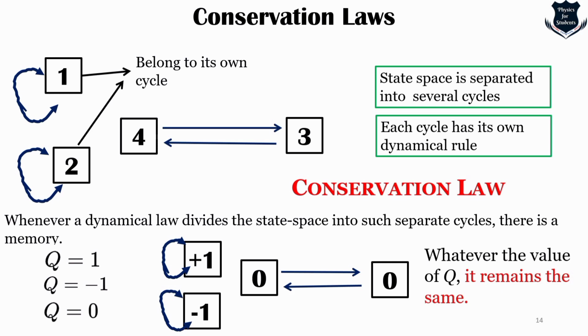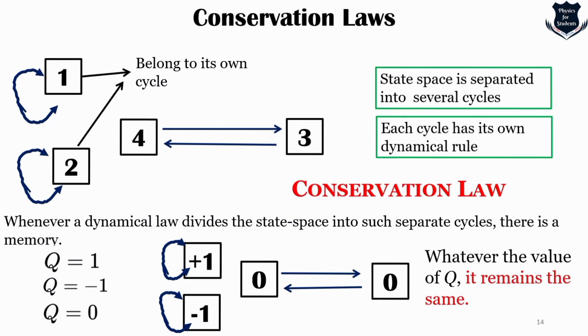So just to tell you once more, when the dynamical law divides the space into small separate cycles, there is a memory, that means where they started, and this is called a conservation law. And when we quantify those with plus, minus and 0, the value of q remains the same.